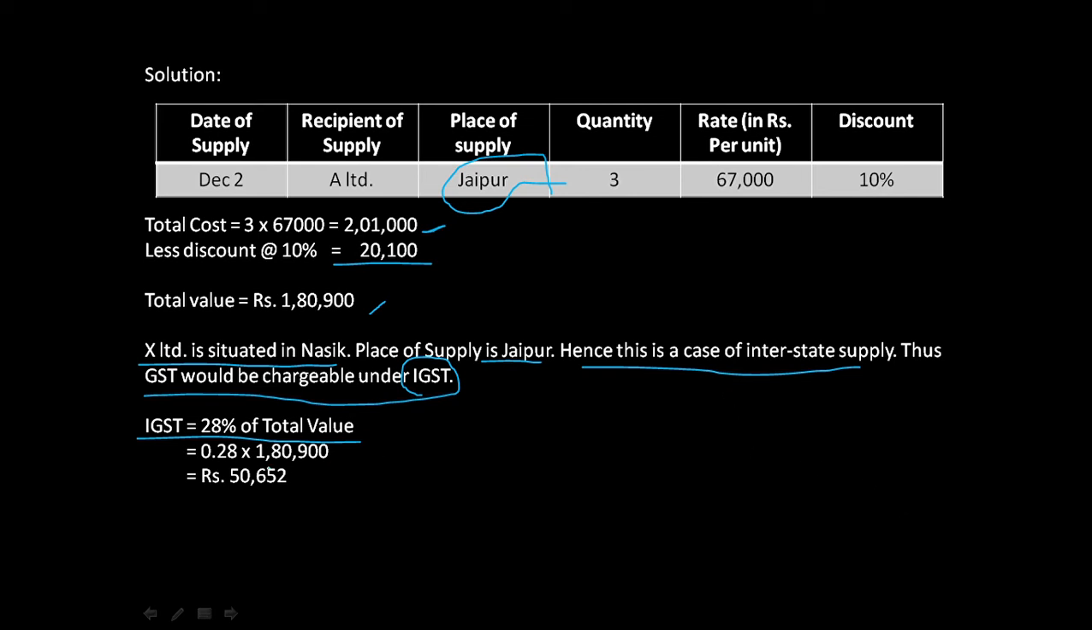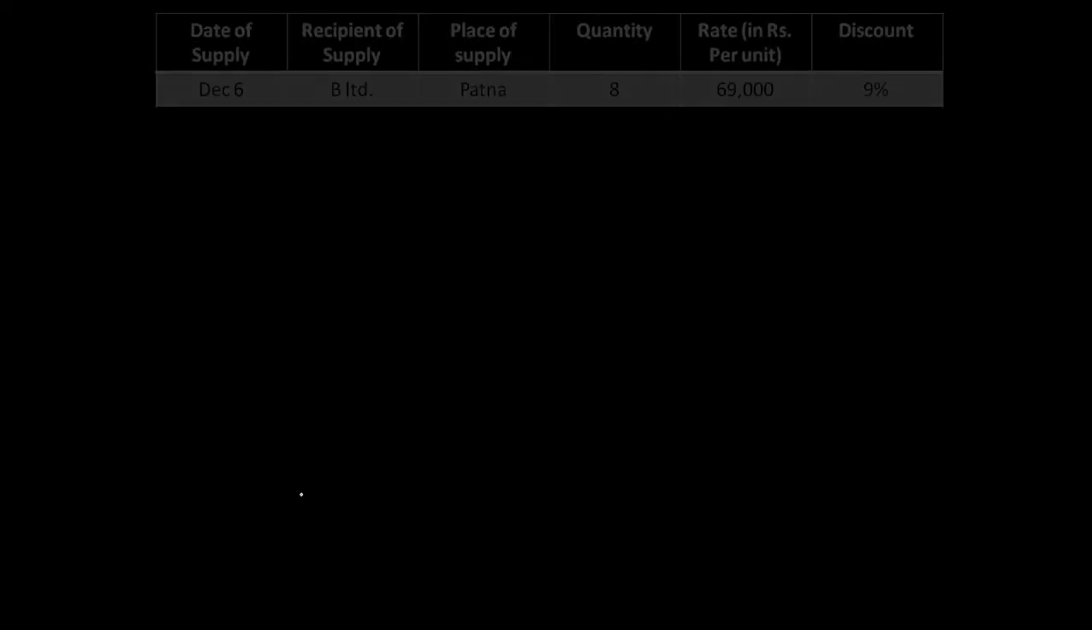Yeah. So 1,80,900 উপর 28% charge করলে 50,652 আসছে. Okay, so this is the amount that is chargeable as tax. Let us move to the second situation.